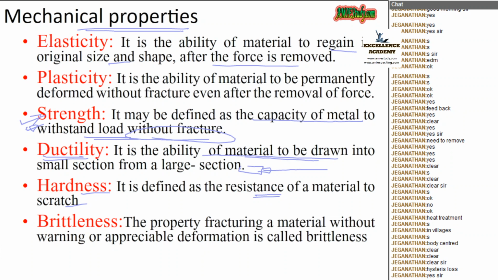Next one, brittleness. You know the glass, when it falls on the floor, surely it will break down. And that glass comes under the family of brittle materials. That means the property of fracturing a material without warning or appreciable deformation, with a small deformation or without any warning, it will break down. That is called brittleness. Clear?